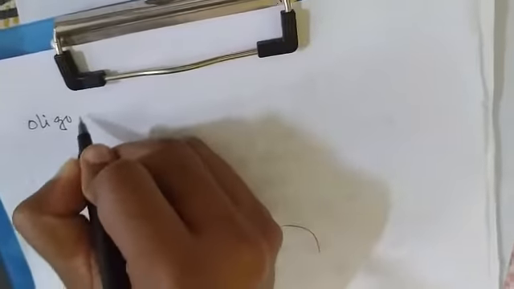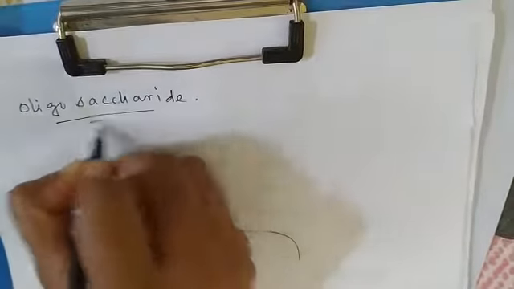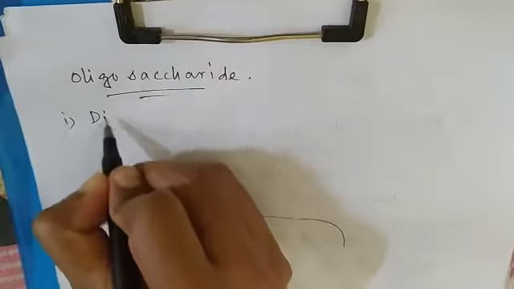Oligosaccharides are composed of 2 to 9 monosaccharide units. First I come to disaccharides.